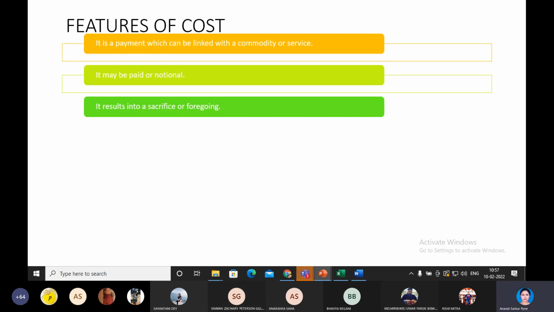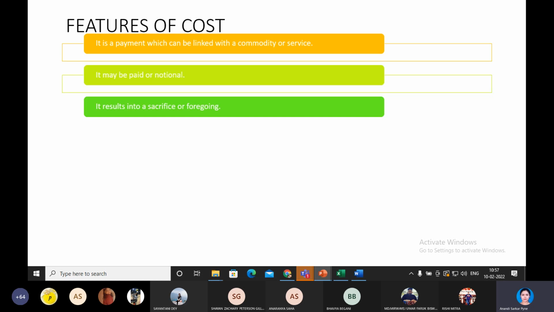So cost is a sacrifice or expense. Sacrifice means there is an opportunity cost to it. Suppose you have two or three different options and you have only rupees 10 lakh. You cannot divide the 10 lakh across different projects if the project demands all 10 lakh rupees.